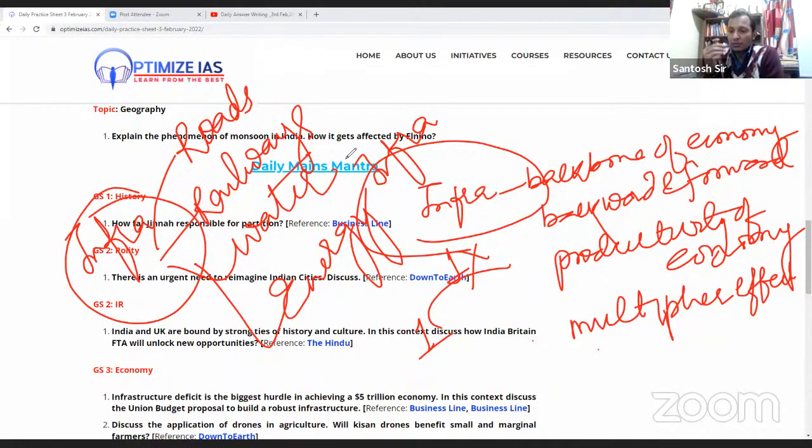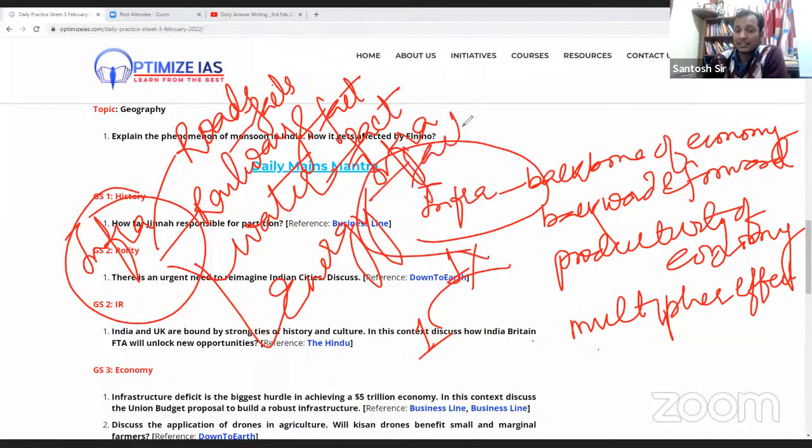There are problems of roads, where roads are not properly built. The railway, you see average speed. Here you need to mention a lot of facts. Without facts, your answer will not have that kind of credibility. Energy, and we all know that power shortage is there in India.